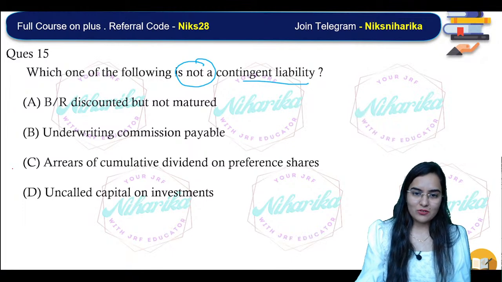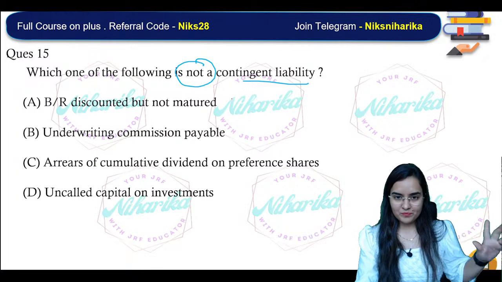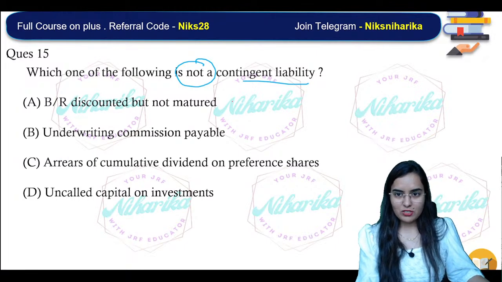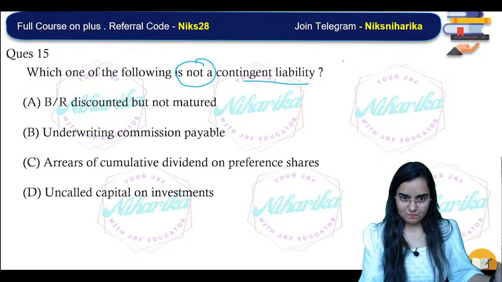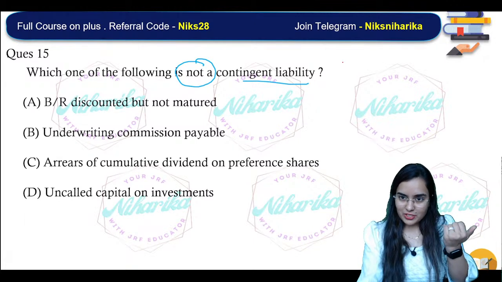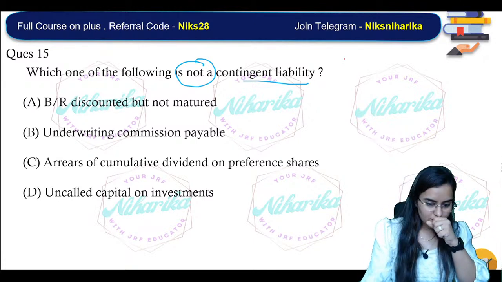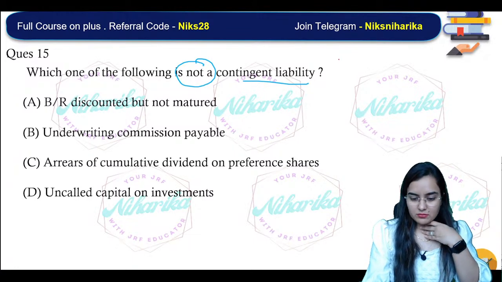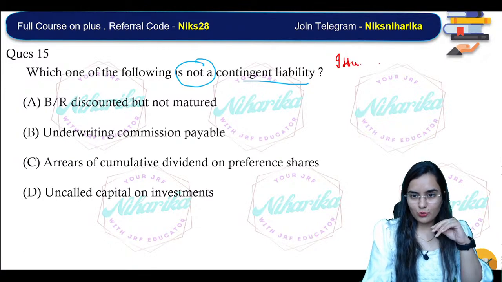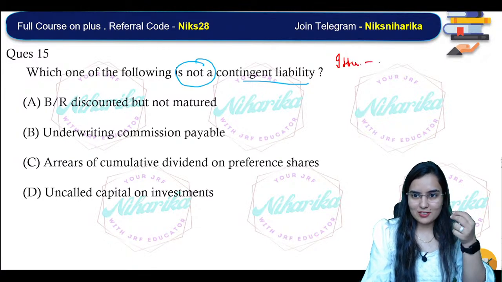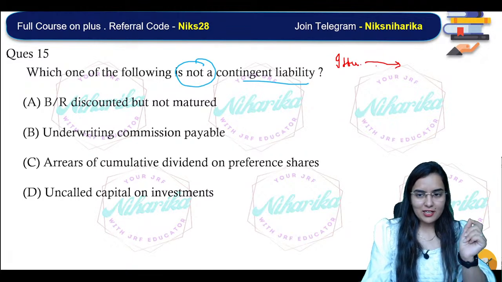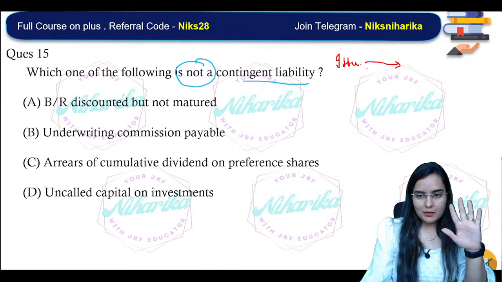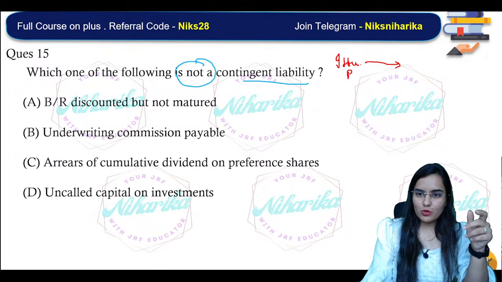Bill discounted but not matured is surely a contingent liability. Let me explain how this works. Right now, who is giving the bill? Itu. Okay, Itu is issuing the bill. That bill is payable from her side. That means she has to do what? Payment.